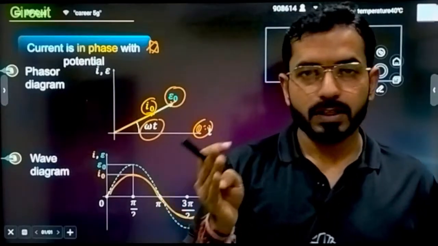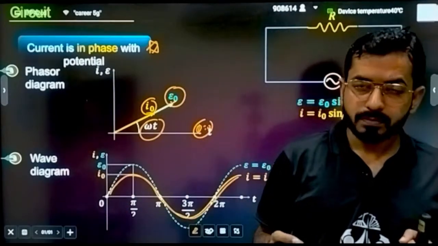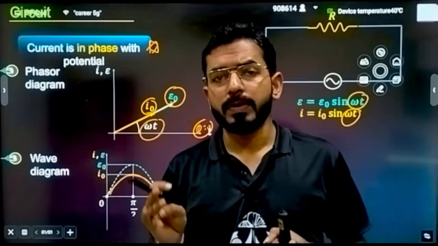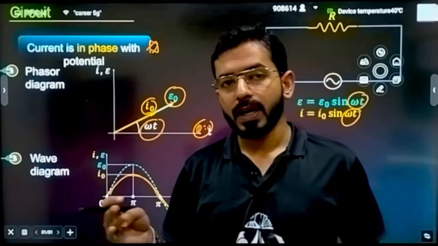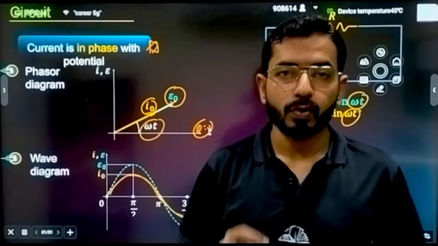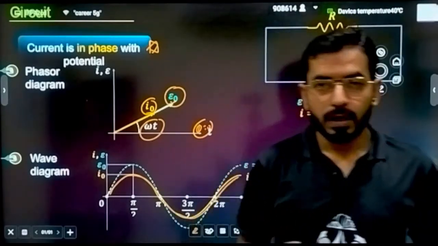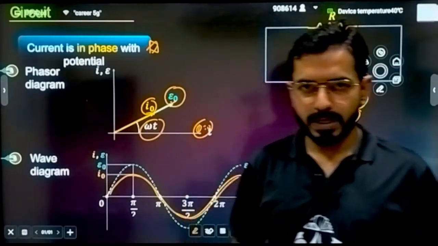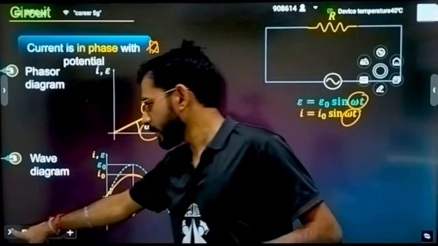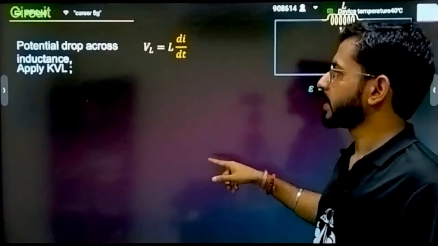Tell me what is the phase difference between current and potential in a resistor, between current and potential in a capacitor, and between current and voltage in an inductor. Only these three questions I am going to ask you, and we are going to see all the combinations only on the basis of these three statements. So I am again saying, whatever I am telling you, just keep remembering that.